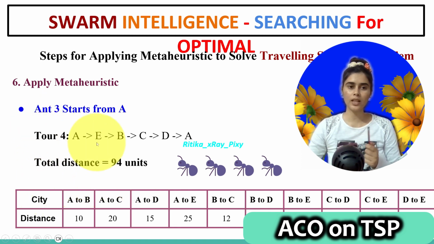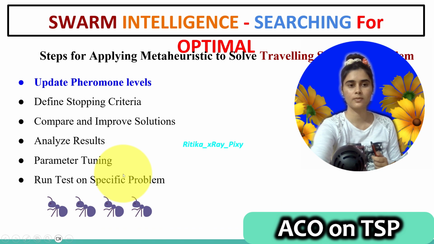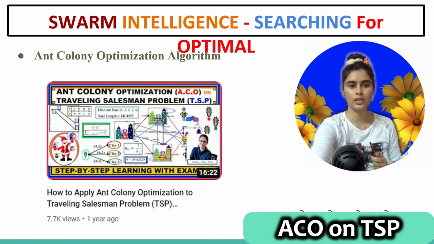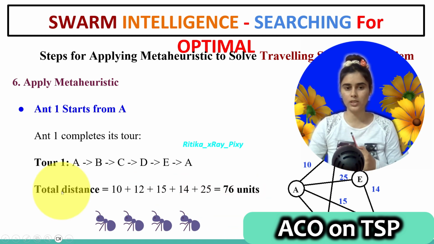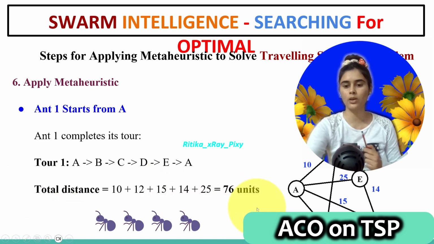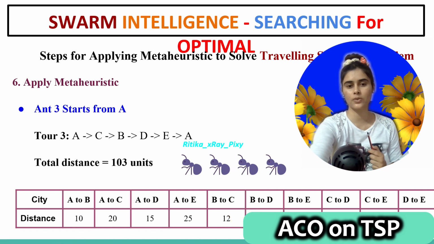For the fourth ant, the tour we have is A to E, E to B, B to C, C to D, D to A, and the total distance we have is 94 units. So among all, you can see for the first ant it is just 76 units. So the total distance for this is the minimum among all. So this is the best for the first iteration.